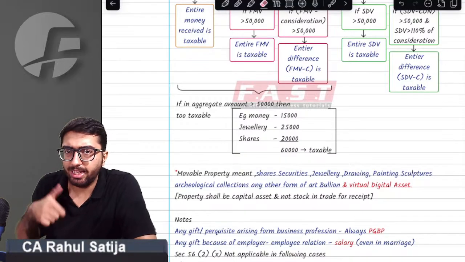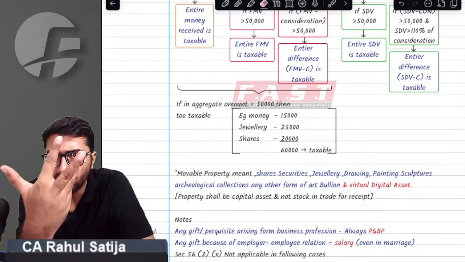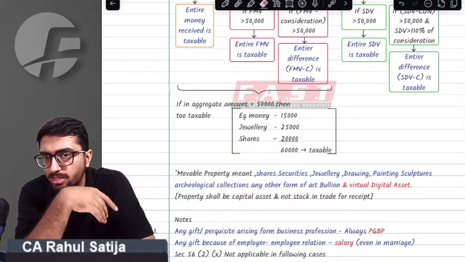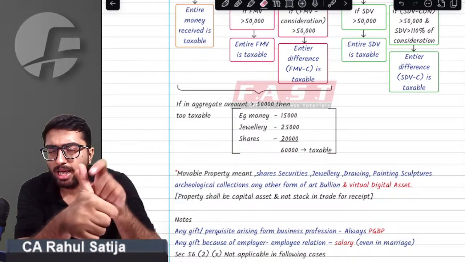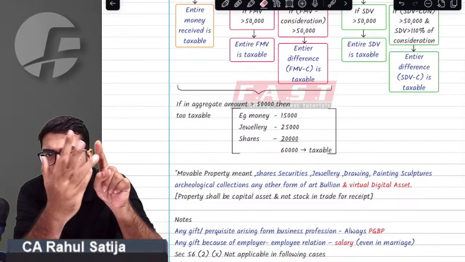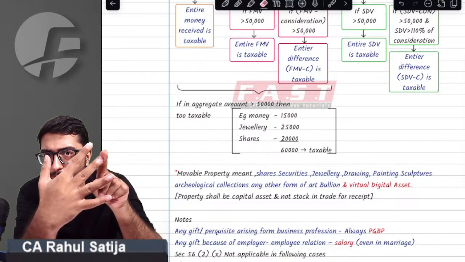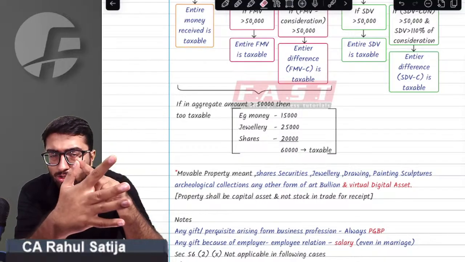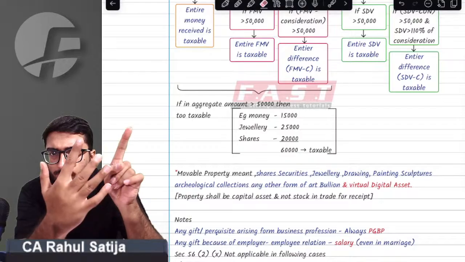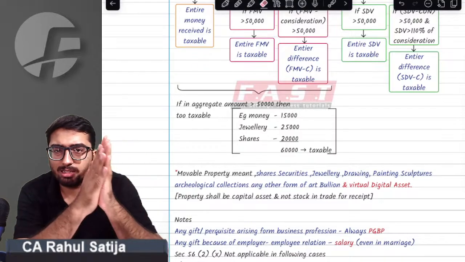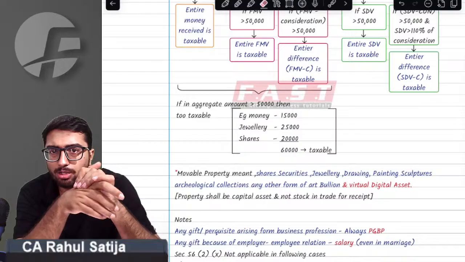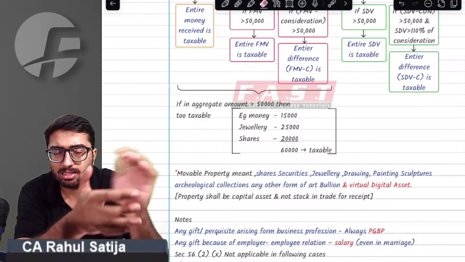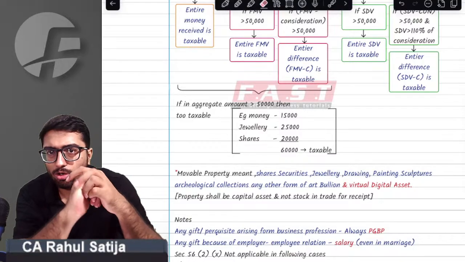Again, I'm repeating. Any kind of shares, securities, jewelry, drawings, paintings, sculptures, archaeological collection, any other form of art, bullion, and virtual digital asset. Any of these assets, if received during the year, exceeding 50,000 rupees in value, or if the difference exceeds 50,000 rupees, shall become taxable in your hands under 56(2)(x).